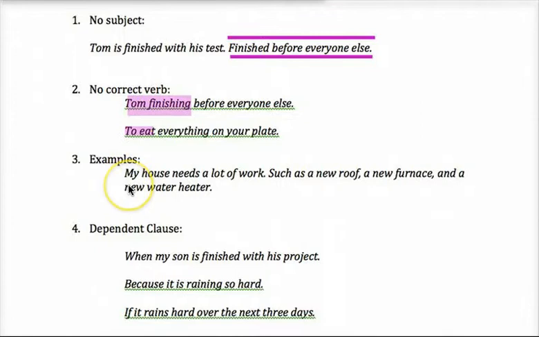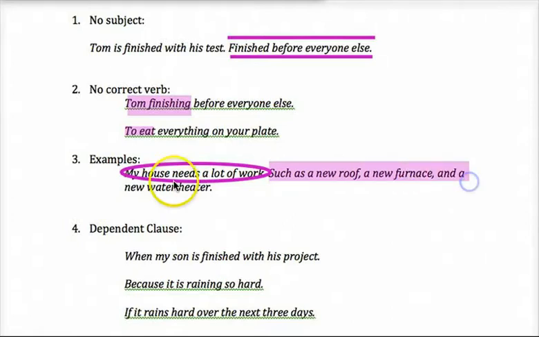Here's another one that pops up quite a bit. It's with examples. My house needs a lot of work. All right, right there. That'll work. We have a subject, we have a verb, we have a period. But then the problem is over here. These are just examples.